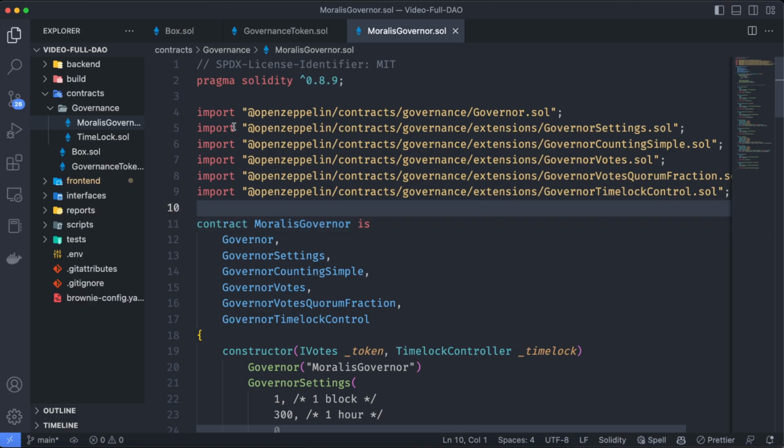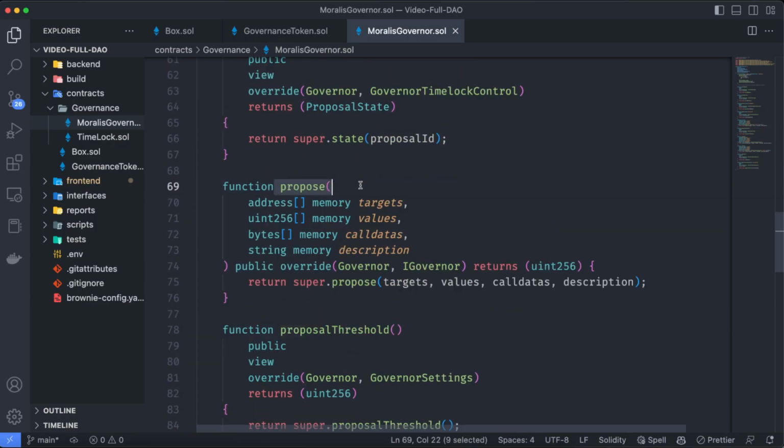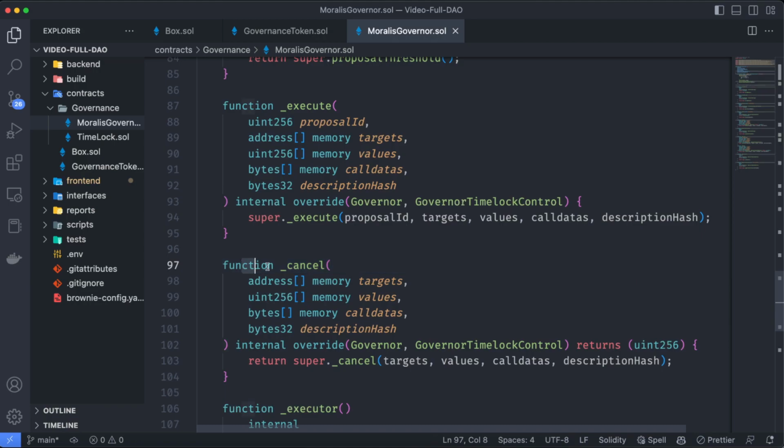As you can see here, this contract imports a lot of other contracts. But at the end, remember the basis of a DAO. We can create a new proposal on which we are going to call the function we want to execute on another contract. We can execute the proposal if the voting was successful. We can cancel the proposal. This cancel function can only be executed before the voting delay. As we set up the voting delay to 1 block, we are not going to actually be able to cancel the proposal, but the contract has it.